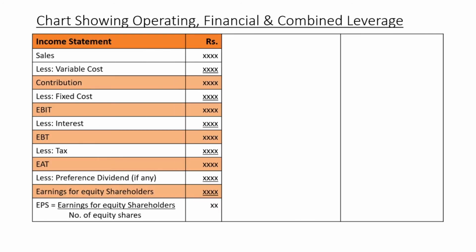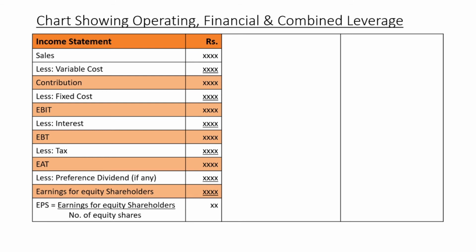Now, let us see the chart showing operating, financial and combined leverage. Now, this is our income statement where sales less variable cost gives us contribution, less fixed cost gives us earning before interest and tax, less interest charges will give us earning before tax, less tax, earning after tax, less preference dividend if any, we get earning available for equity shareholders, and we calculate EPS with the help of the formula earning available for equity shareholders upon number of equity shares.